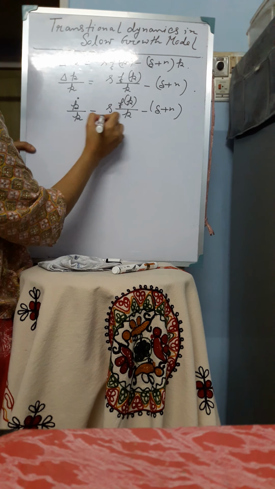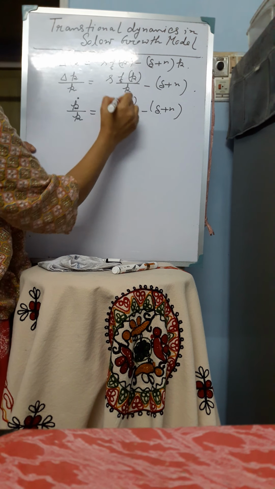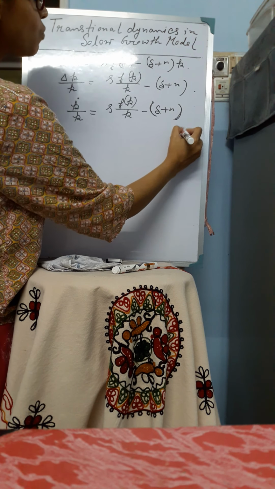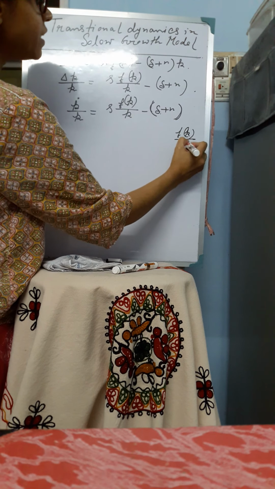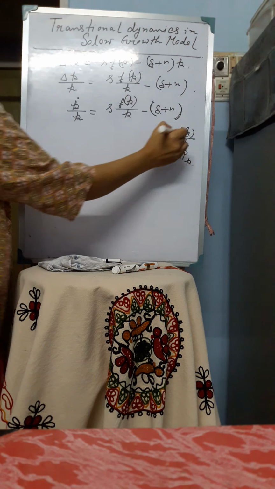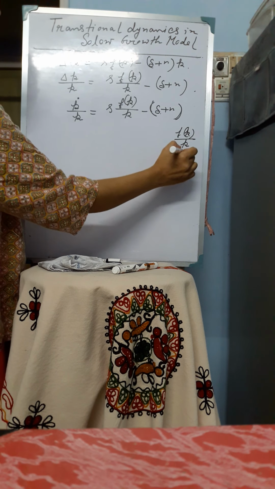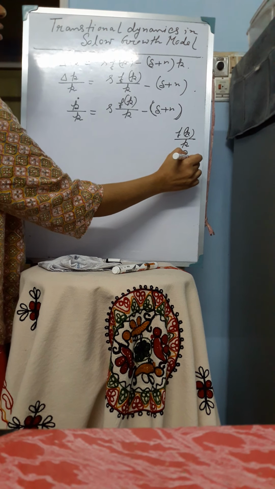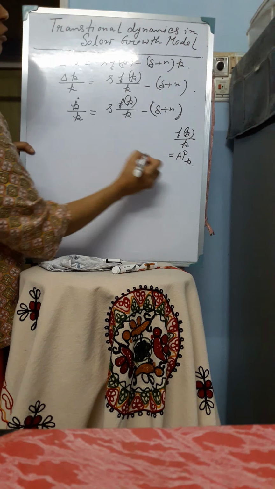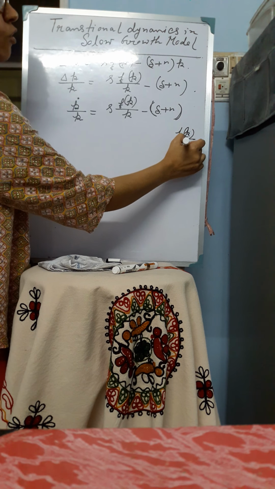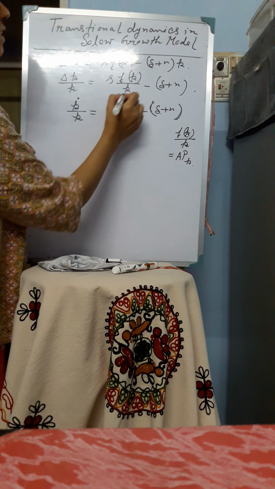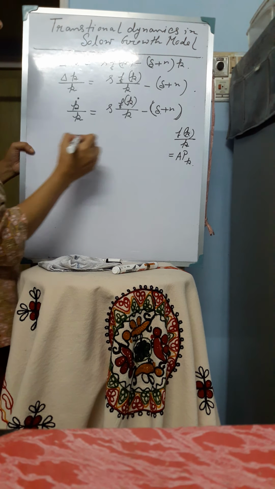Now there are two terms in this equation. The first term is sFK by K. The second term is delta plus n. Now what is FK by K? FK by K is the average product of capital per worker, because FK is the production function divided by capital stock per worker. So this is the average product of capital stock per unit of worker. Now as K rises, this term falls. So FK by K falls as K rises.